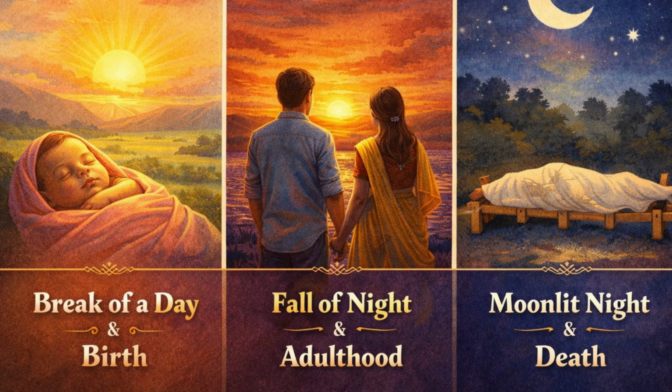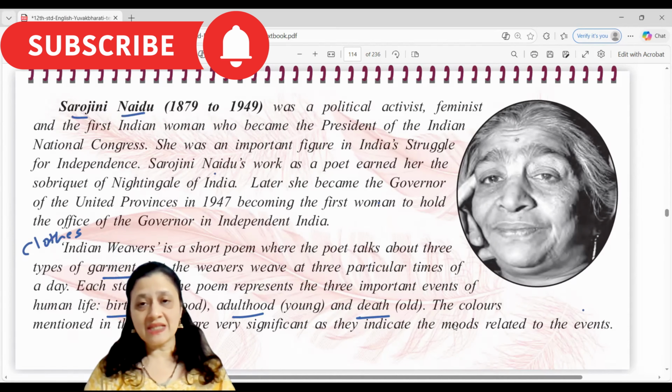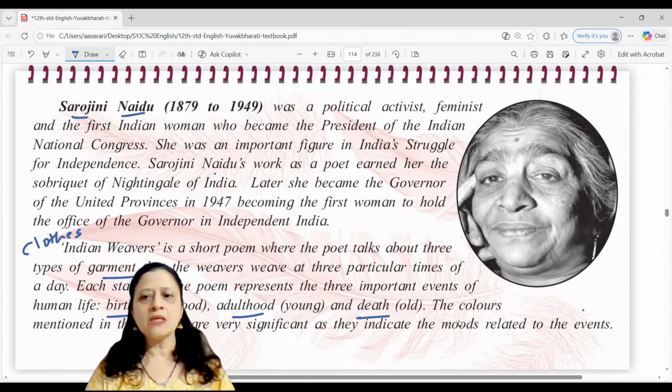For example, in the first stanza, she talks about the early morning, break of the day, and it is compared to the birth of a newborn child. That is how it proceeds in each stanza. We'll look at it when we reach that particular stanza. So remember this metaphor, this comparison. Now, the next thing that you should remember, which is applicable for all the three stanzas, is the colors that are included in the stanza.